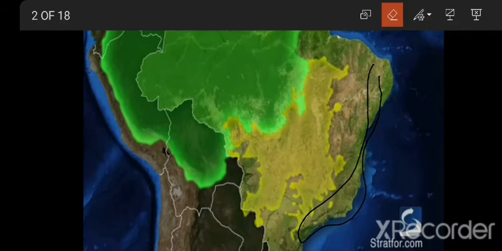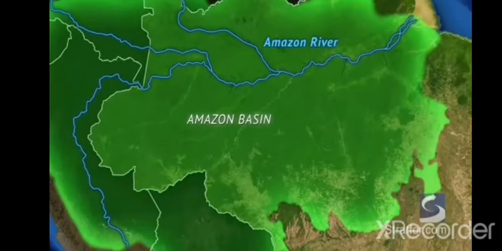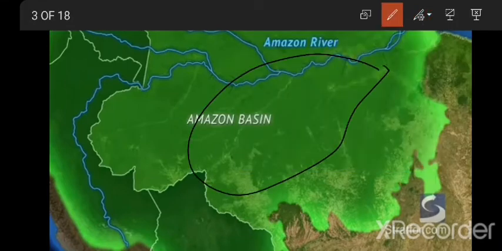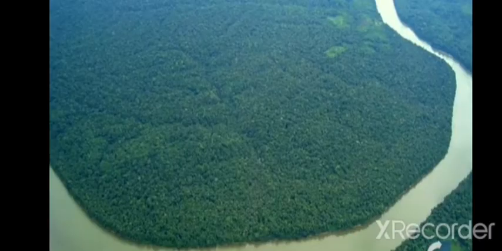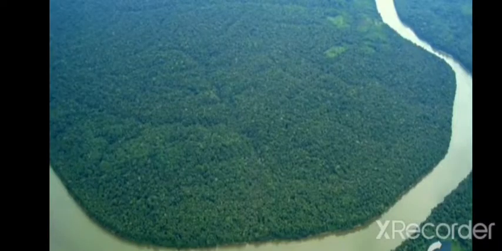The Amazon basin receives the world's largest rainfall in northern Brazil. See this area, it is completely covered with greenery, which receives the largest rainfall here in northern Brazil.